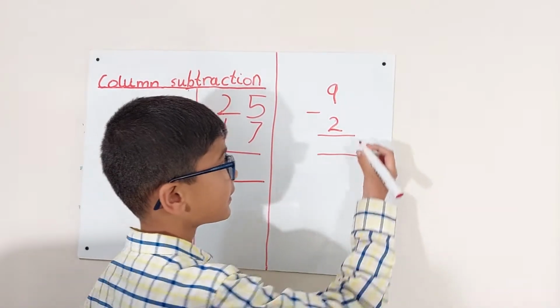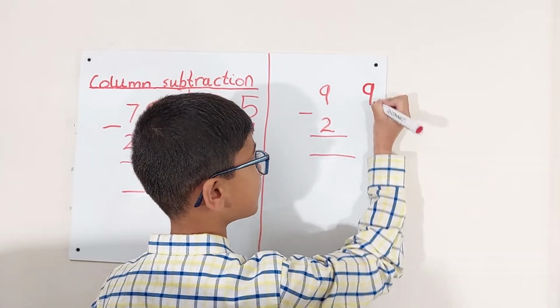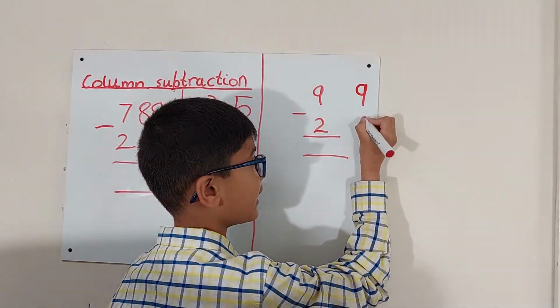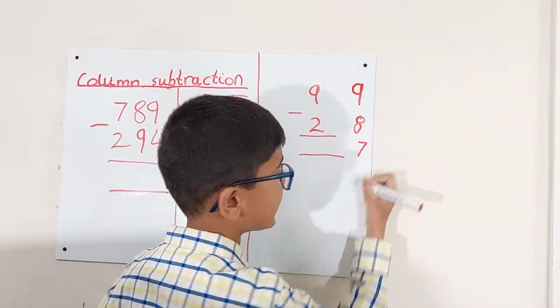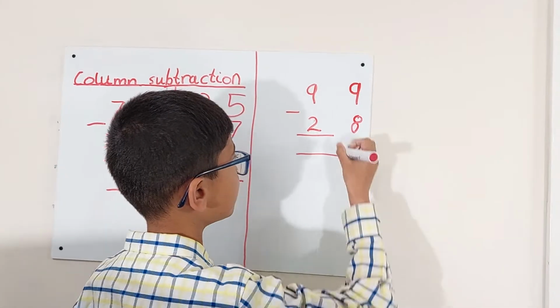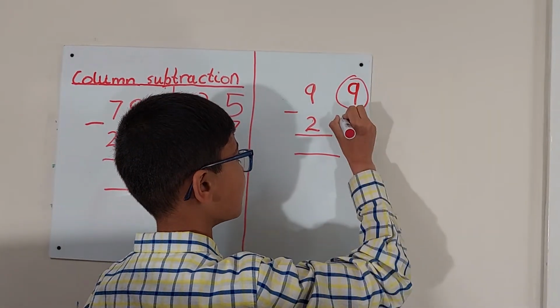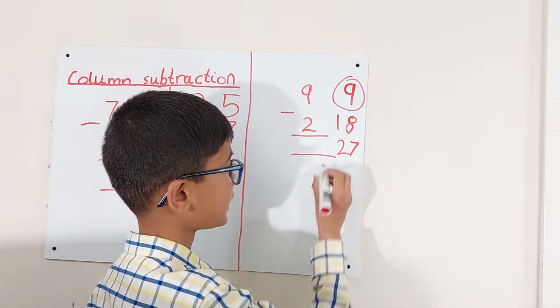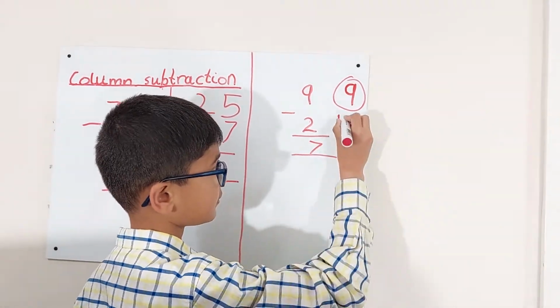So 9, 8, 7. Have we taken away 2? So this is 9, 1, 2. We've taken away 2. So our answer is 7.